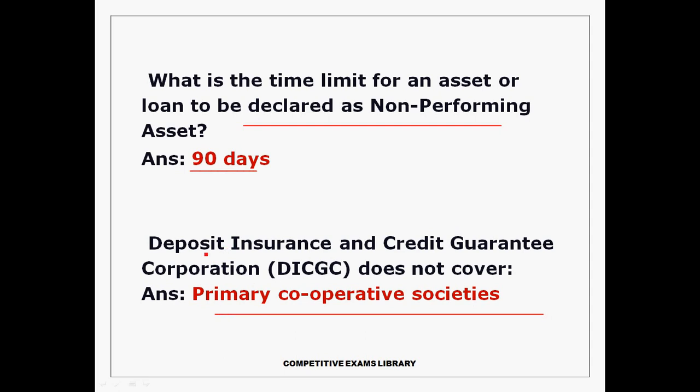Deposit Insurance and Credit Guarantee Corporation does not cover primary cooperative societies. DICGC means Deposit Insurance and Credit Guarantee Corporation. This provides insurance for the deposits made by us in the banks. The maximum insurance amount they cover is 1 lakh rupees, but they do not cover primary cooperative societies. They only cover the public sector banks.